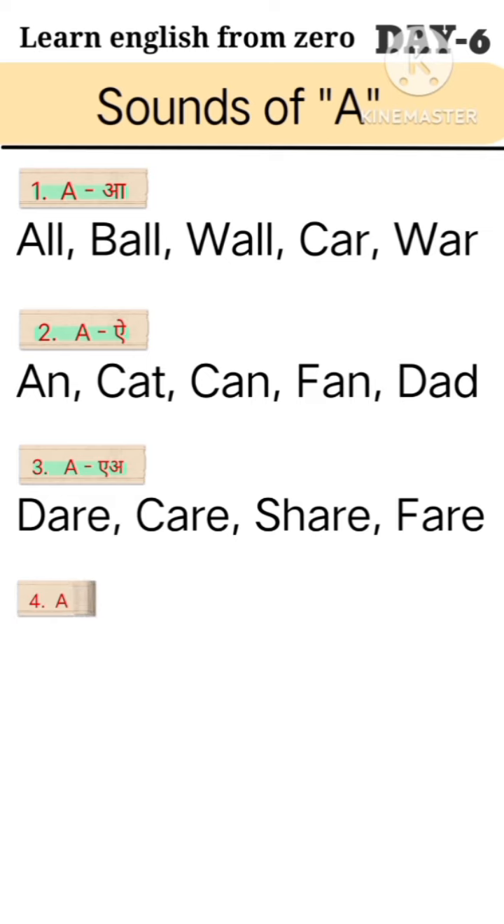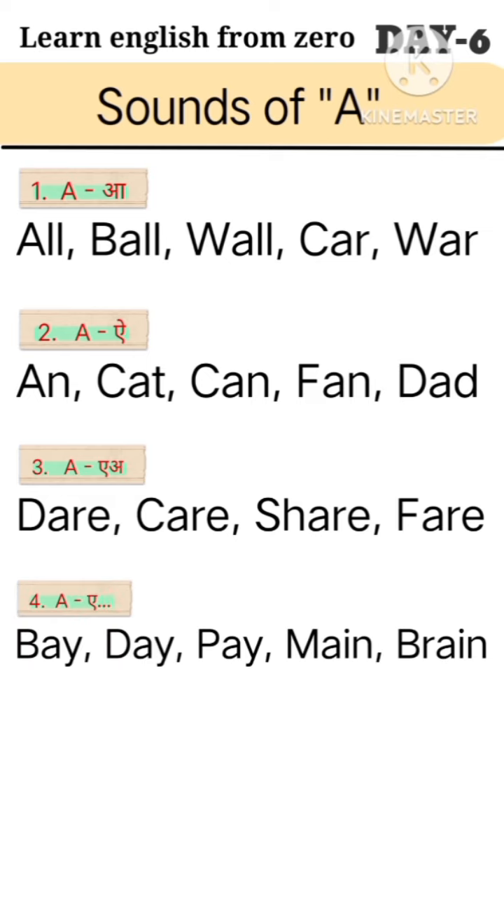Rule 4. When a comes before y or i, a sounds like a long a. Example: bay, day, pay, main, brain.